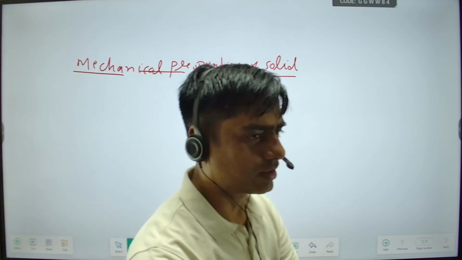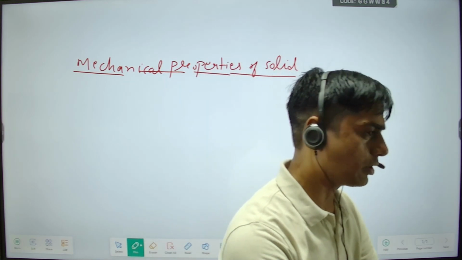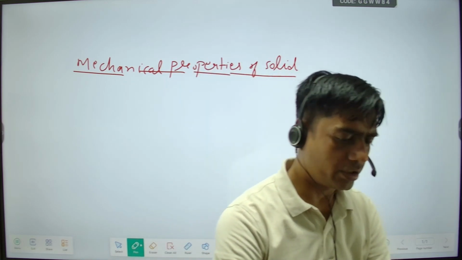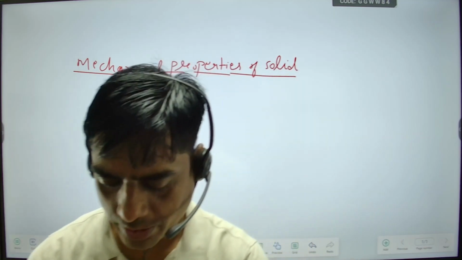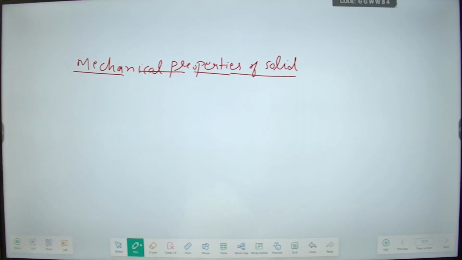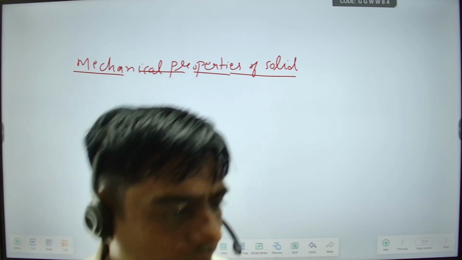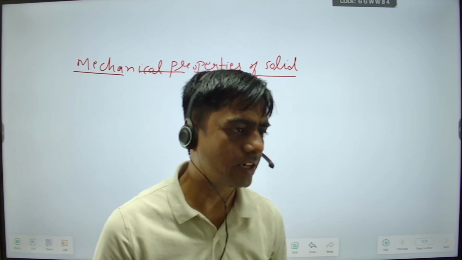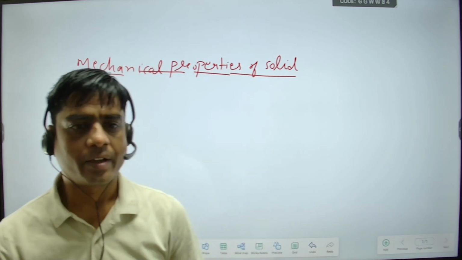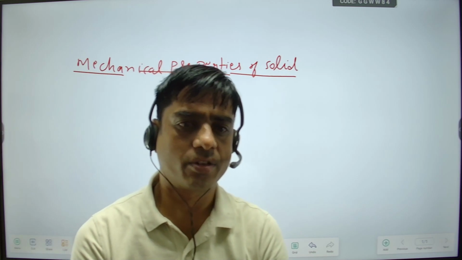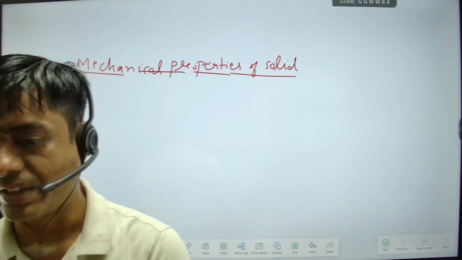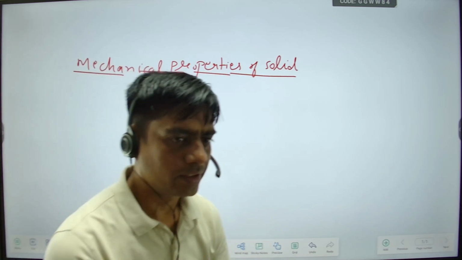In the last class, in the rotation chapter, we discussed the rigid body. What are rigid bodies? Rigid bodies are bodies whose shape and size are fixed. Fixed shape and size means their shape and size do not change by application of external force.